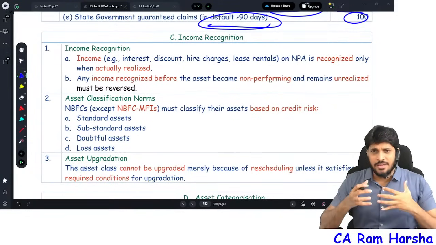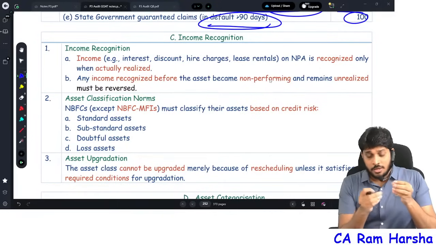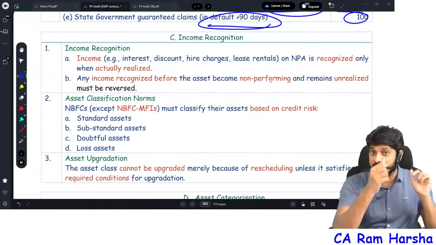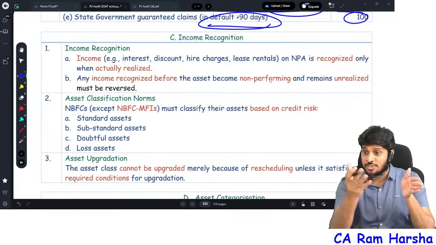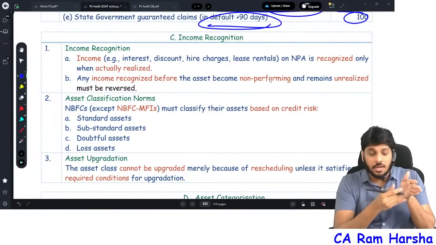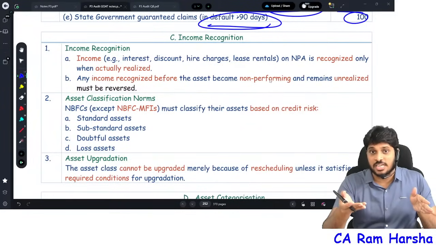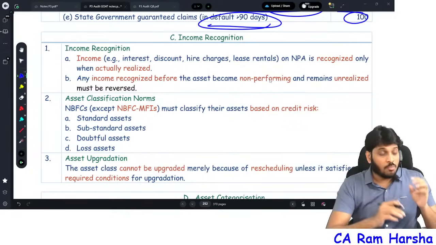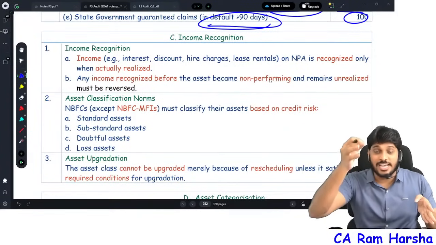Further, banks and NBFCs, every month they recognize income on accrual. What is the NPA norm generally in banks? 90 days is the NPA norm. You might have learned in CA Intro also. Suppose I am recognizing interest every month on accrual, but actually the customer is not paying EMI. Until 90 days, I can't classify it as NPA, right? So for up to 3 months, I am recognizing on accrual. After the 4th month started, the customer did not pay even the first month's EMI. More than 90 days crossed, EMI not paid, interest not paid. Now the asset became NPA.